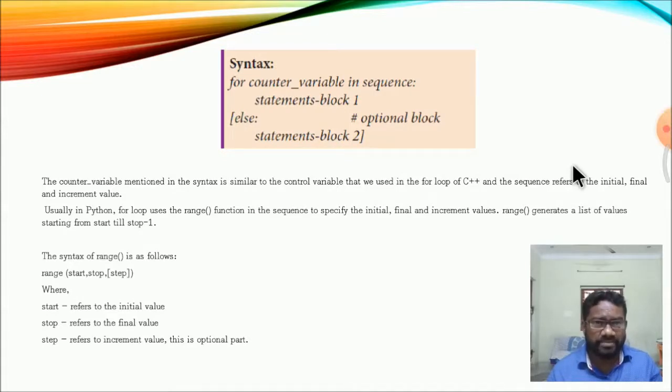Some examples of the for looping statement are shown here. The condition value is mentioned in the syntax. In C++, the controlling value is used in the for loop statement, and in the final part the increment is executed. The values 10, 11, 12, 13, 14, 15 are executed in sequential order in the looping statement.